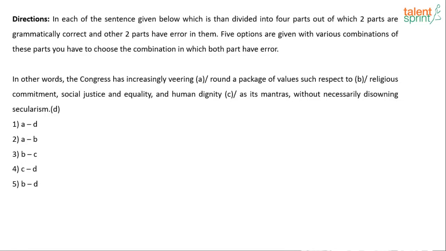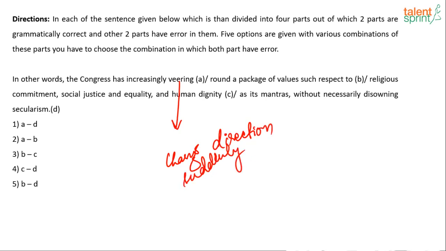If you're able to solve this one, then good, because this one is easy. In other words, the Congress has increasingly veering. Veering, what is the meaning of veering? Change direction suddenly, going off track. Veering around a package of values such respect to religious commitment, social justice and equality and human dignity as its mantras, without necessarily disowning secularism. If I read it like this, it does not make any sense. There are a lot of grammatical mistakes.